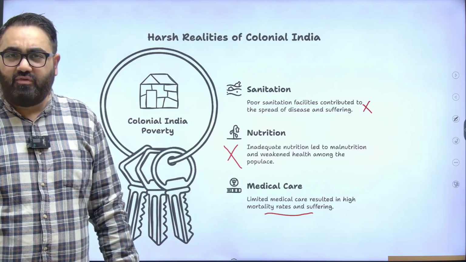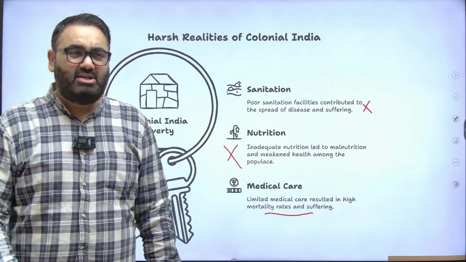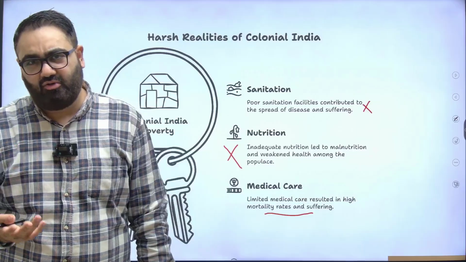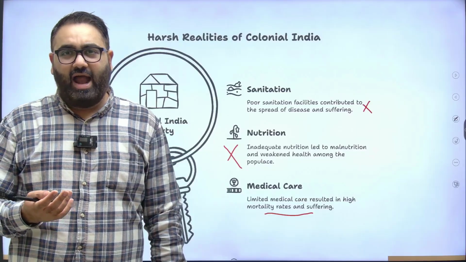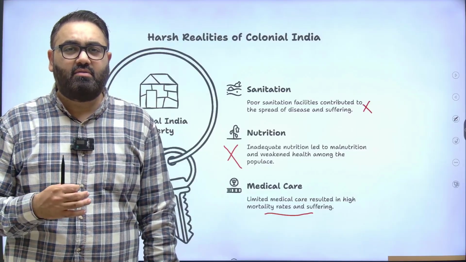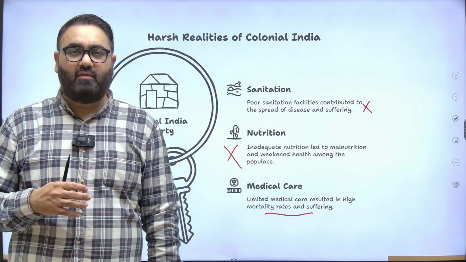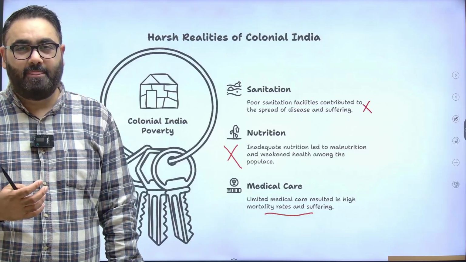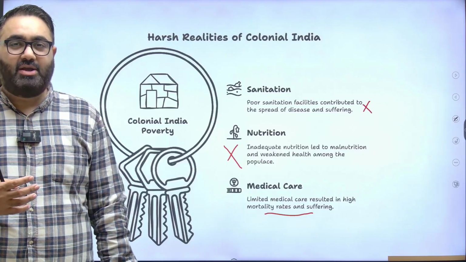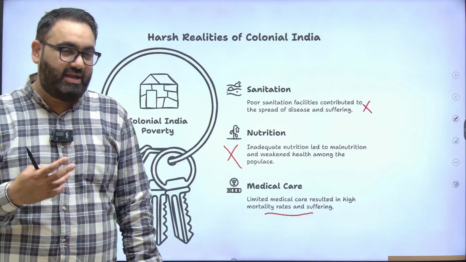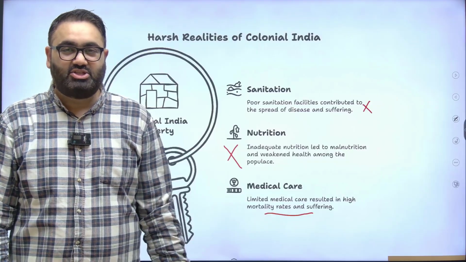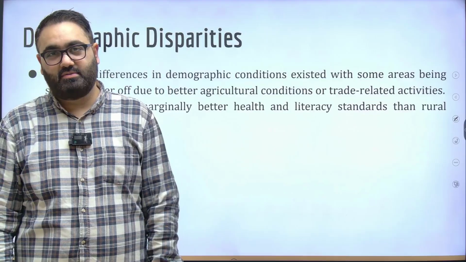The ones who could afford may have had some, but overall medical education itself was neglected, so there were just not enough doctors. The handful of doctors that we did have would only be able to cover the people who would be able to pay for them, and the scale of population that we had required the government to set up public healthcare facilities. That was not the case, and this is where the situation became even worse.